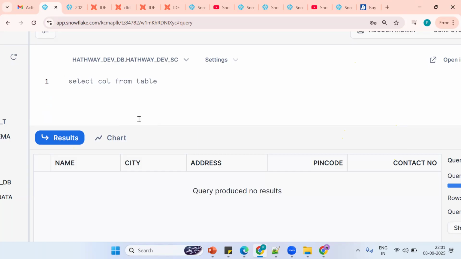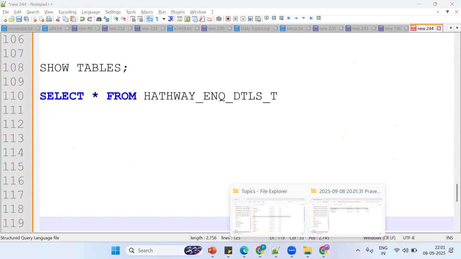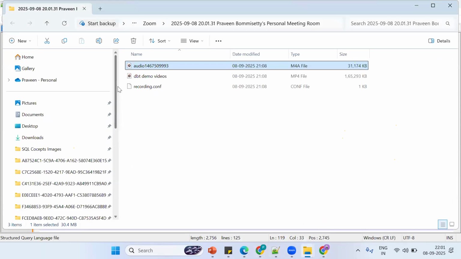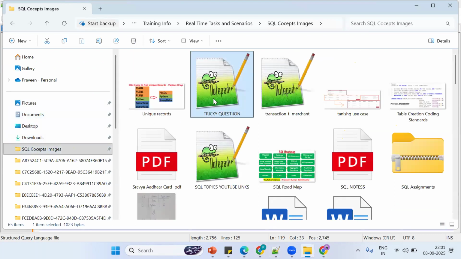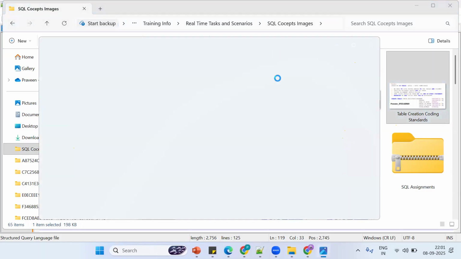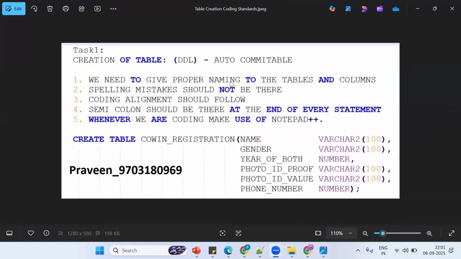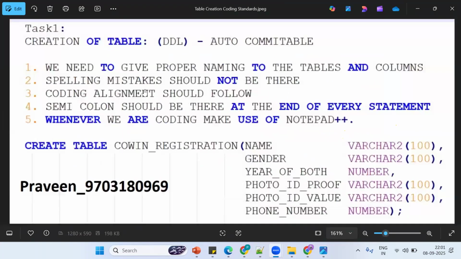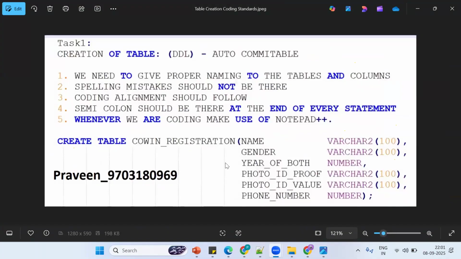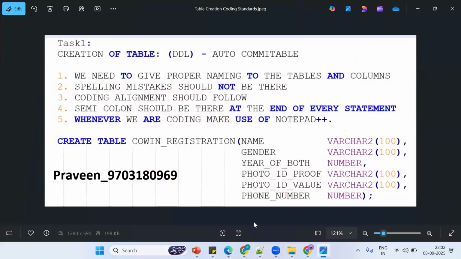So today focus on table creation. Your task is to create tables, and you should work on them. We need to give proper names to the tables and columns, because the same thing will be moved to the production database. Spelling mistakes should not be there. Keep the coding alignment or indentation, and the semicolon should be there. So write in Notepad++. It's optional, but recommended.